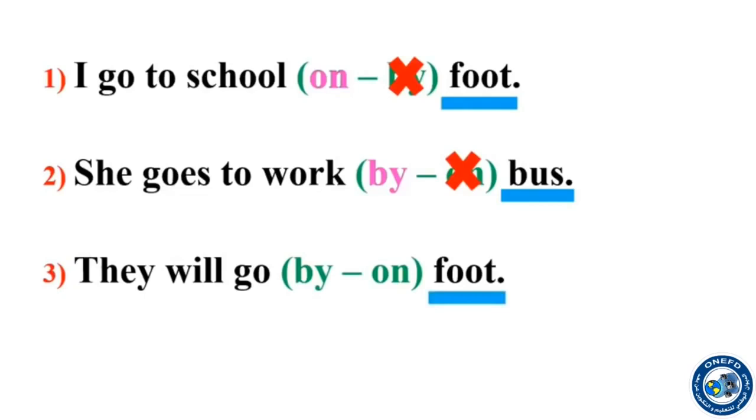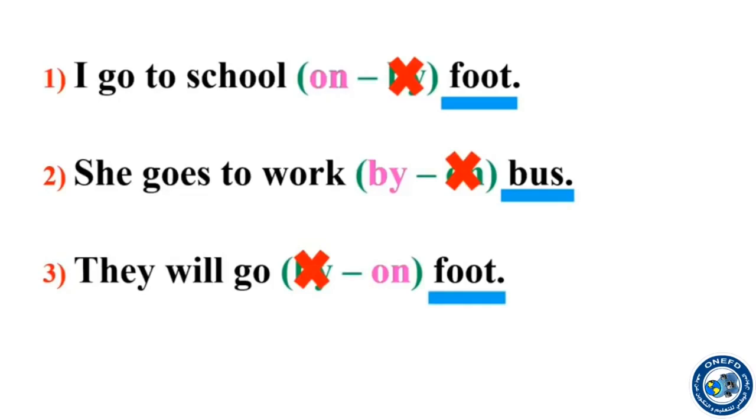Foot is not a means of transport. They will go... is it by? By foot? No, by is wrong. So we cross it out. So I say they will go on foot. On is the correct choice.